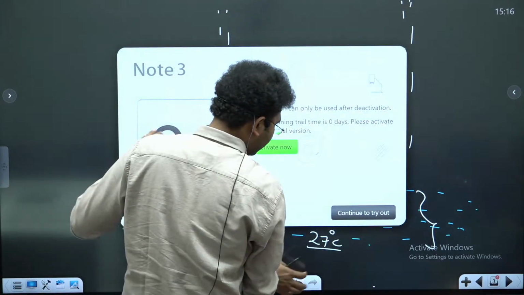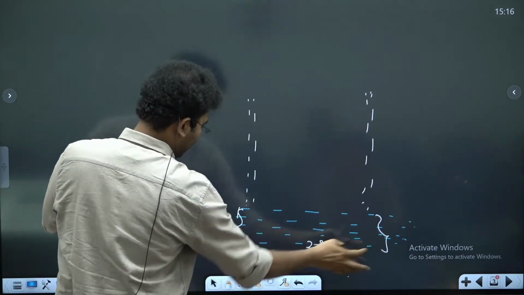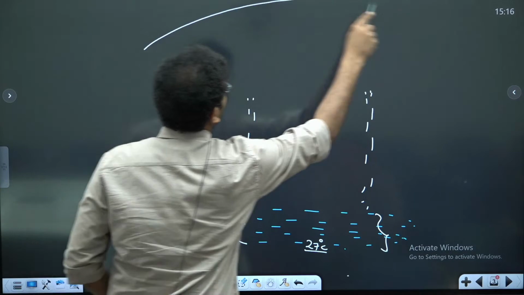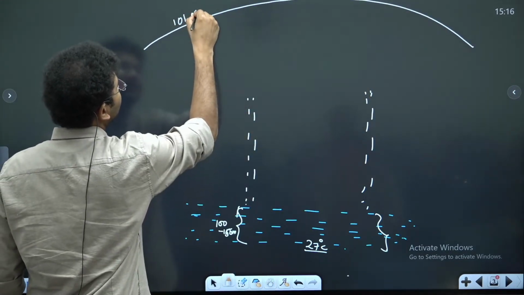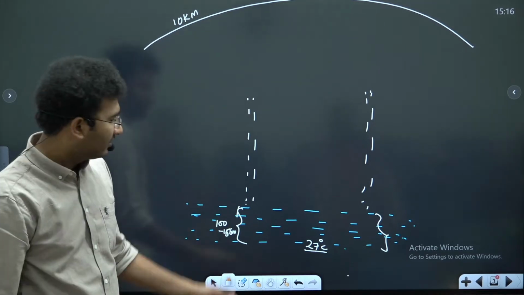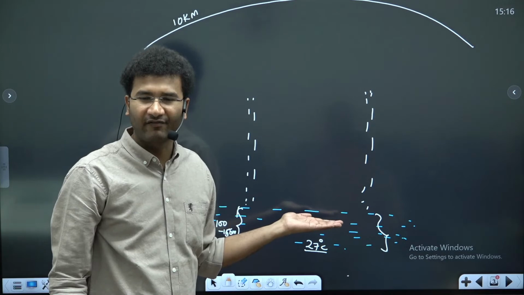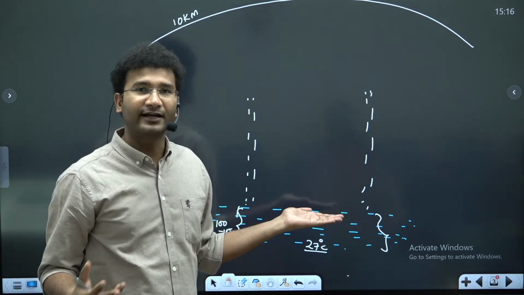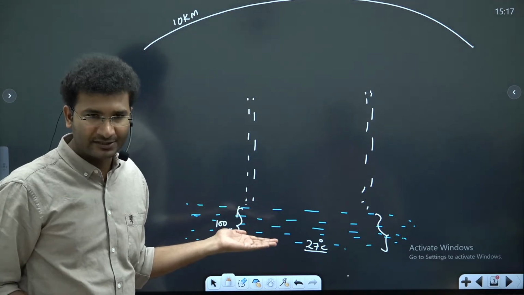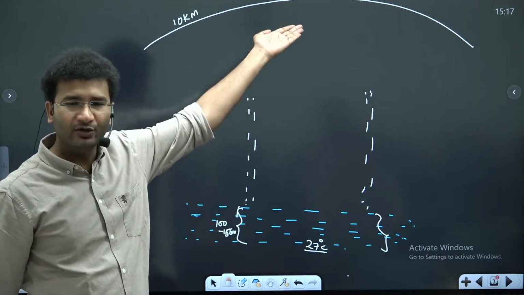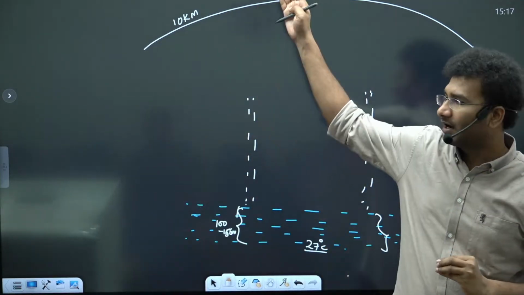Now let me consider this part as the tropopause. Imagine that you also have an area called the tropopause. It is at a height of 10 kilometers on an average, let us assume. Now this is at the sea level, right? What should be the atmospheric pressure at the sea level? As we have discussed earlier, the atmospheric pressure at the sea level is somewhere around 1013 millibars. As you go high into the atmosphere, what should be the atmospheric pressure at the upper troposphere?